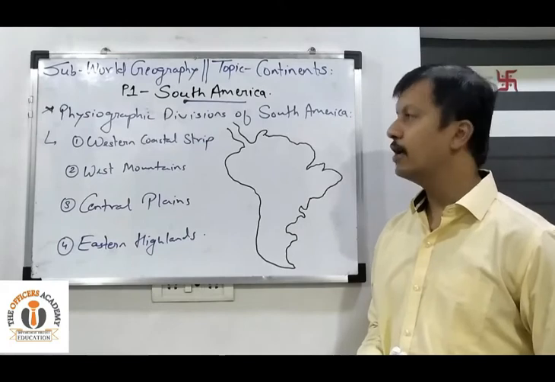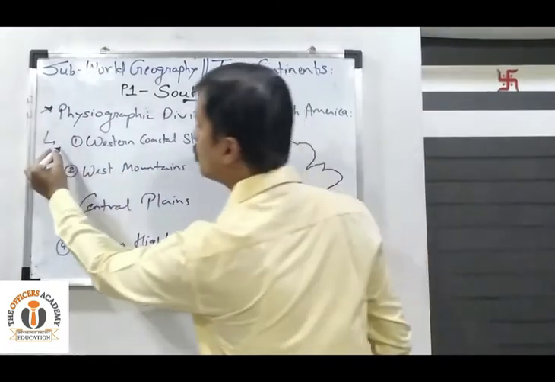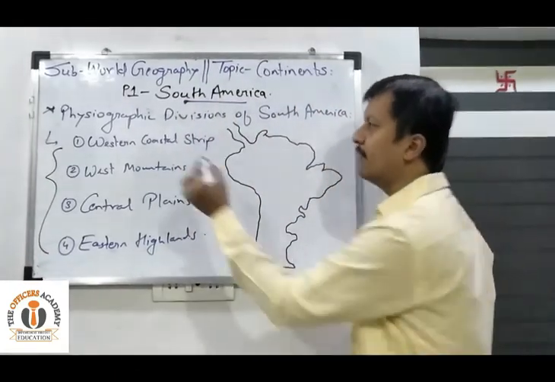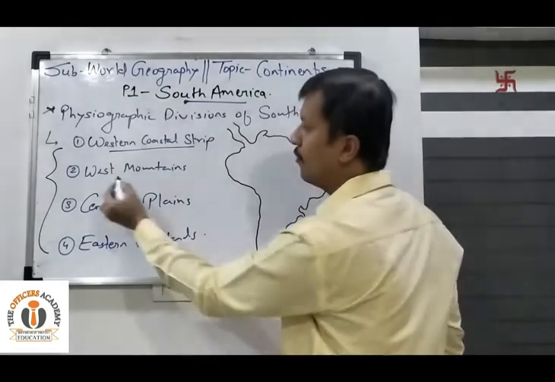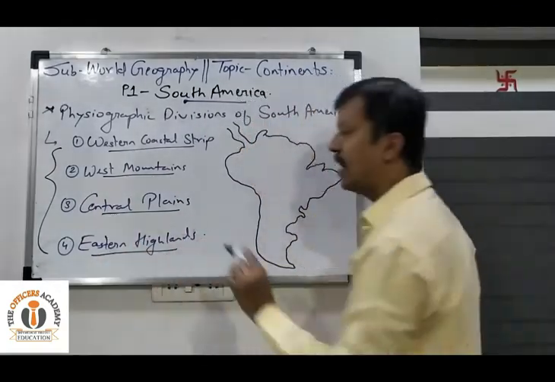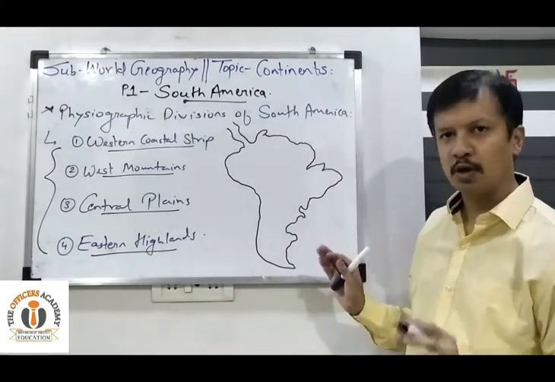So now let us try to understand the physiographic divisions of South America. We have four physiographic divisions of South America. You have to keep these in mind, you have to remember these. Starting with the Western Coastal Strip, followed by the Western Mountains, then the Central Plains, and finally the Eastern Highlands. Okay? So let us try to locate them on the map of the South American continent.